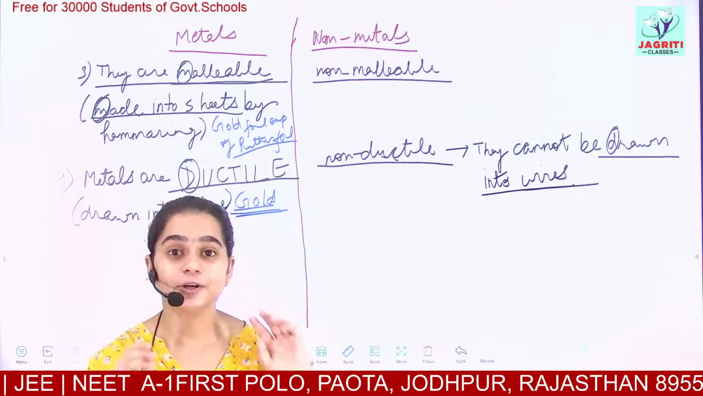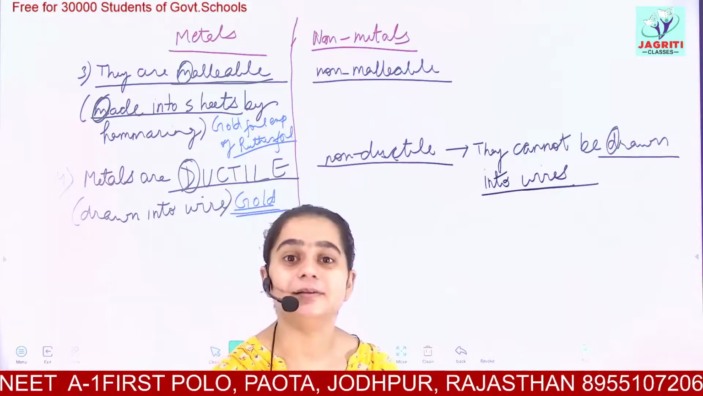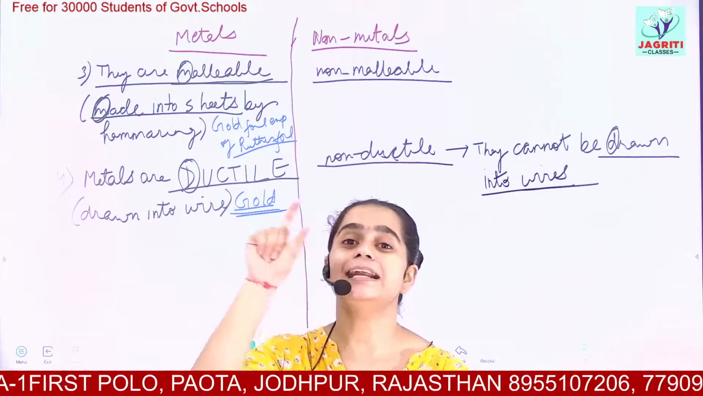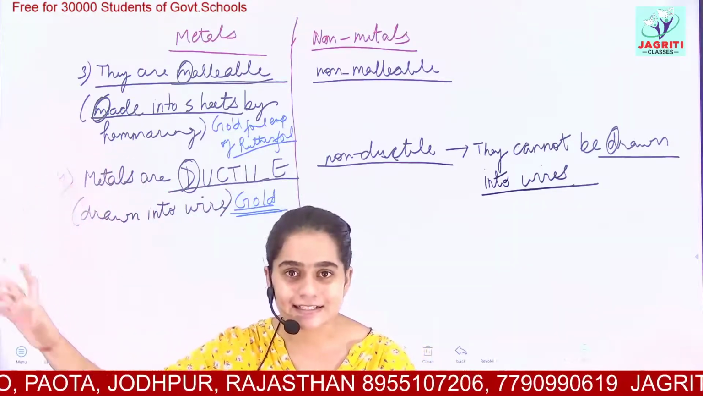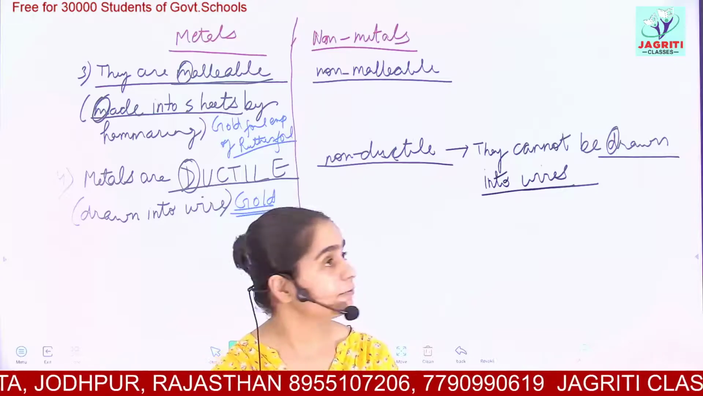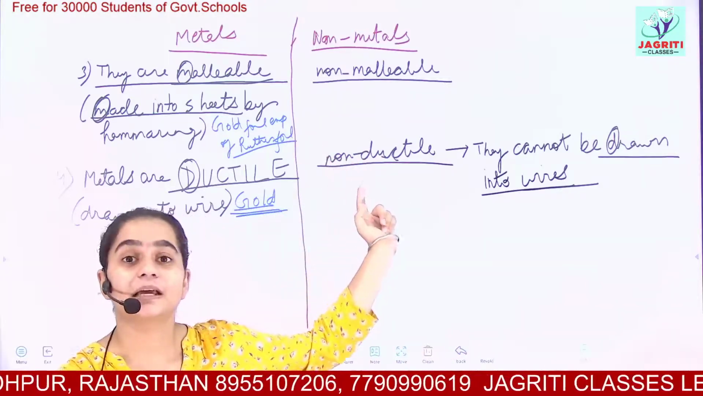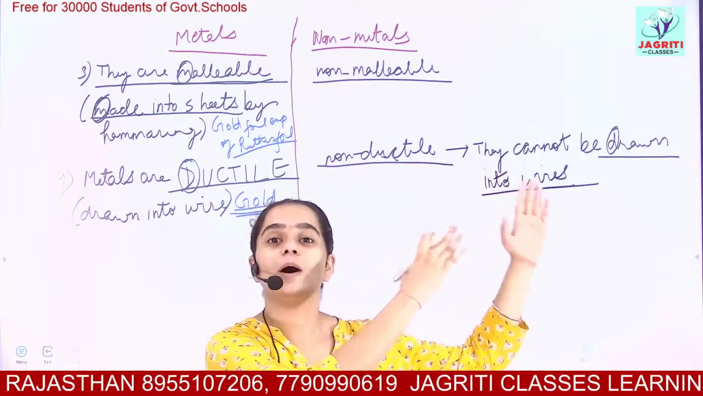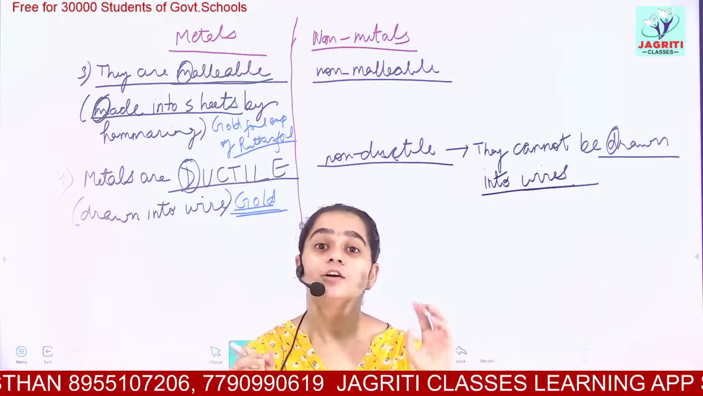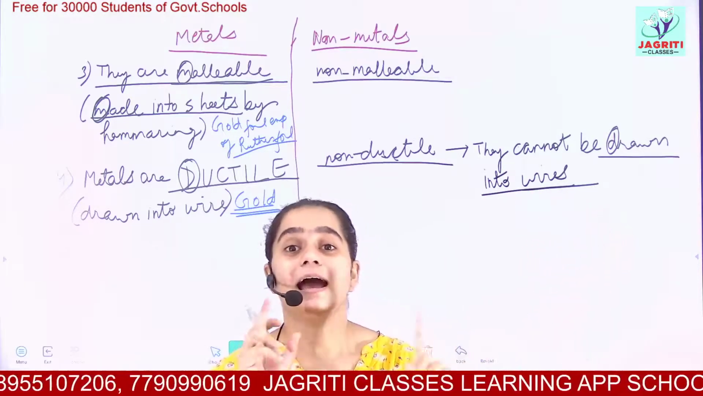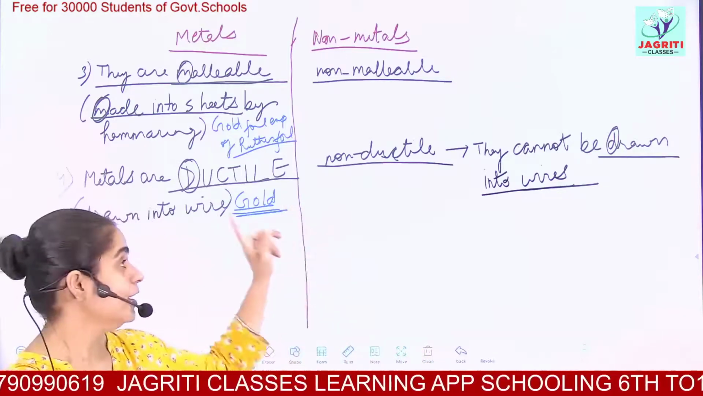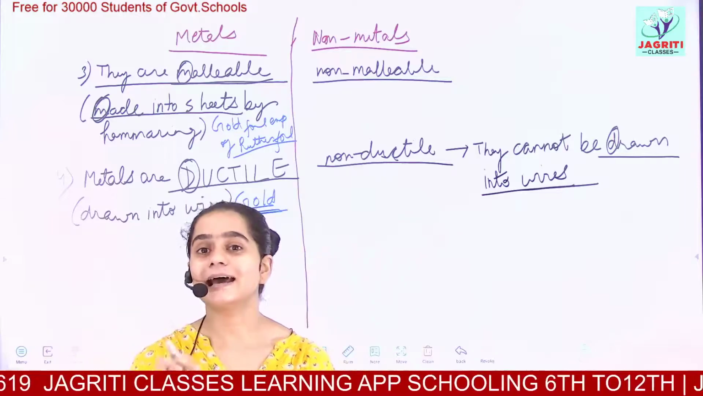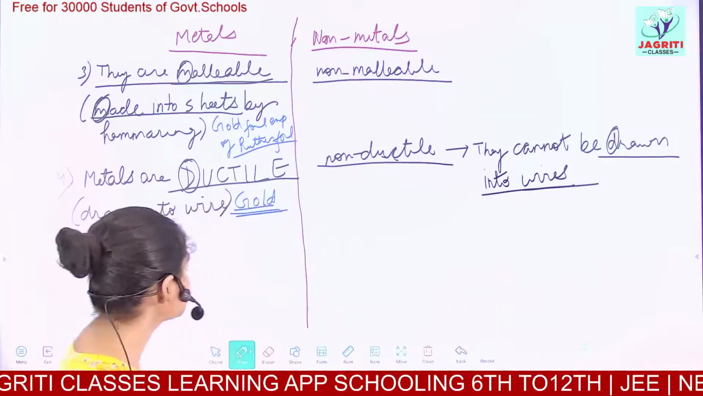So repeat after me, what do you mean by malleable? Malleable means which can be made into sheets. Malleable का मतलब made into sheets. Okay? And again repeat after me, the word ductile. Ductile means drawn into wires. Now revise this concept everywhere and remember it. Malleable, made into sheets; ductile, drawn into wires.